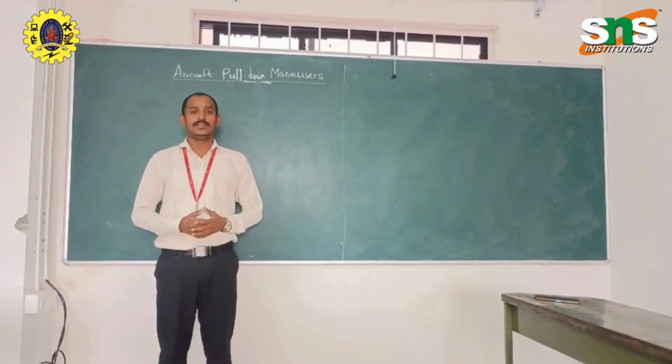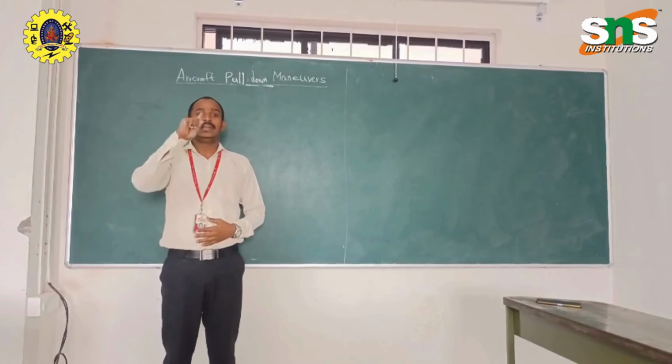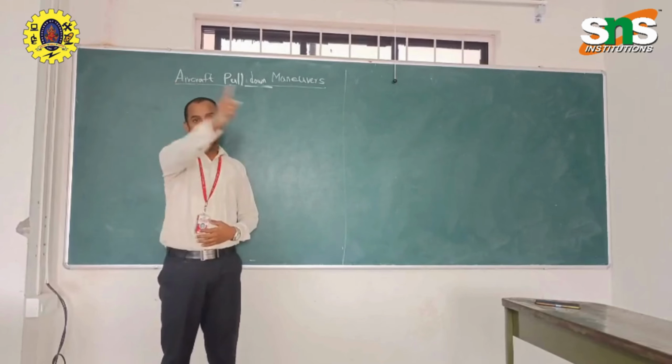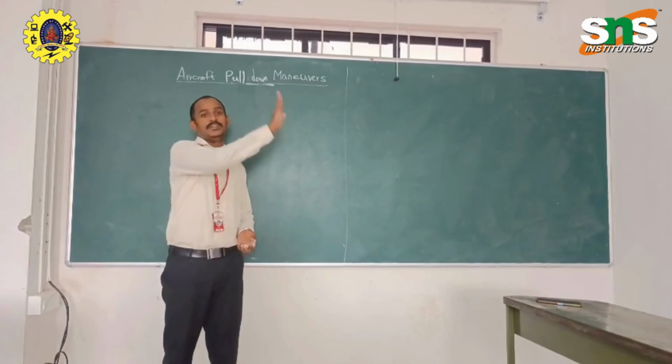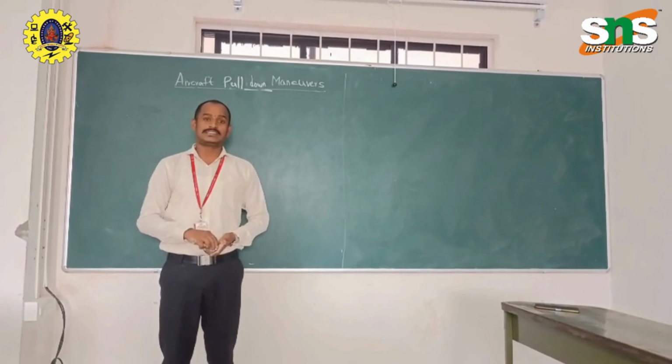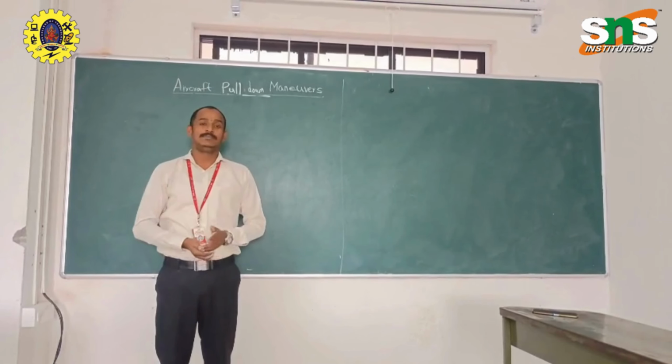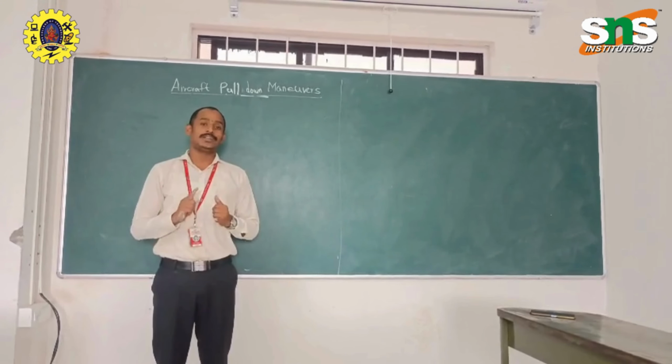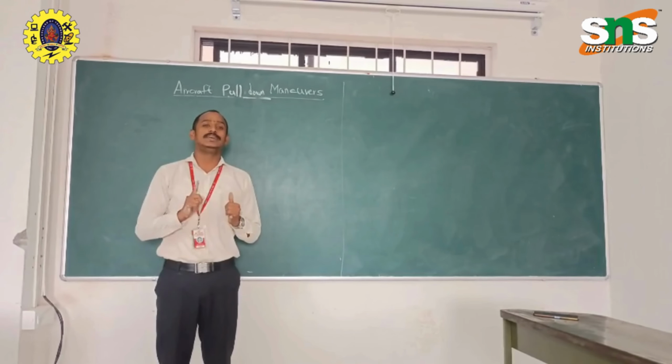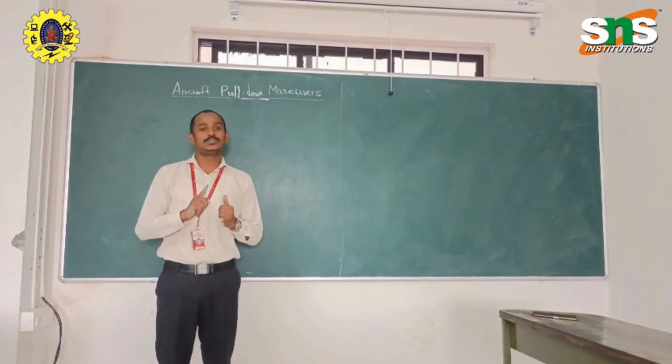Today we are going to see the aircraft or airplane pull down maneuvering condition. In the last two classes we have seen the level turn of the aircraft and the pull up maneuvering of the aircraft. Now the third case, the pull down case. In the pull down case we are going to find out the pull down radius and the pull down rate. There are two things we will see.